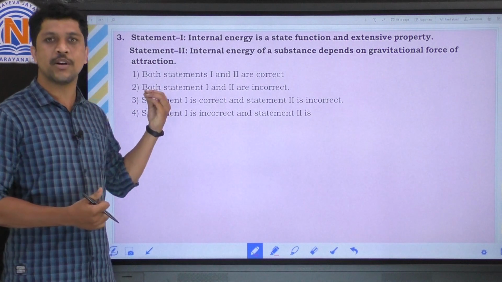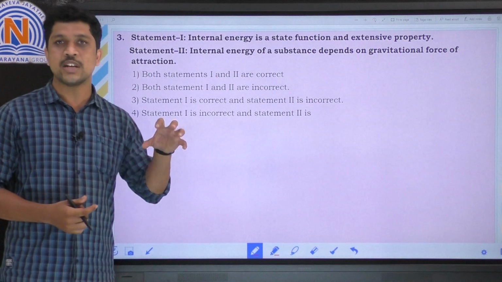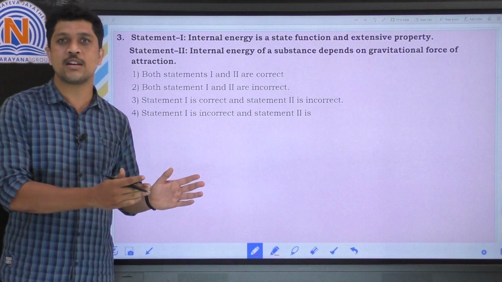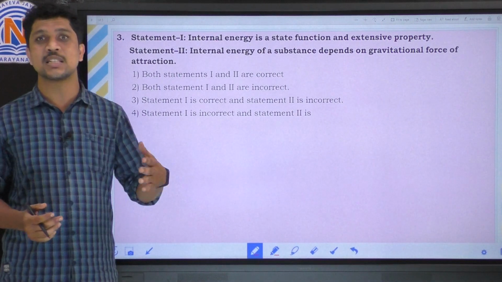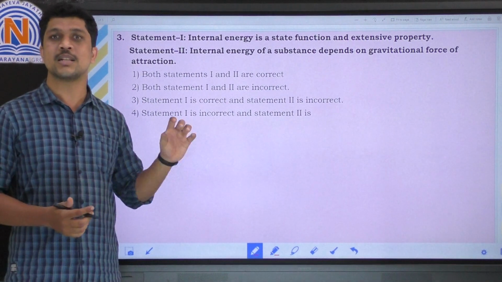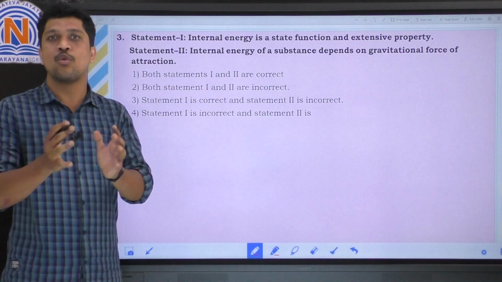Yes, obviously internal energy is a state function, and it will always depend upon the initial state and final state. For example, mechanical energy is converted into electrical energy. The path by which this energy is converting from one form to another is not considered in a state function; only the initial state to final state is considered.